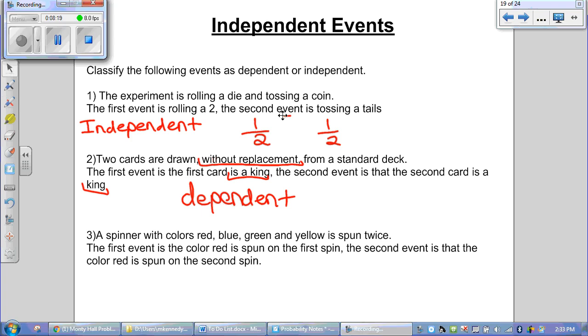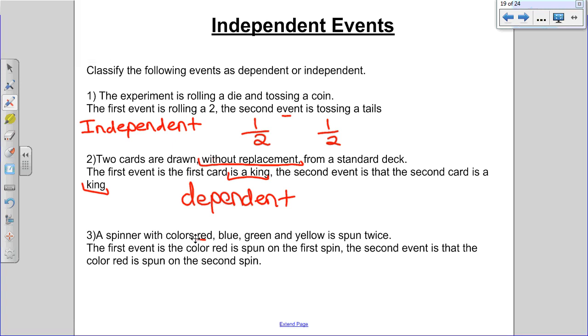Okay, so if you're looking at this, you have a spinner. You spin it, you get red. You then spin it again. The first time I spun it, what were the odds I got red? I should say probability. What's the probability I get red the first time? Yep, there's 1 red, and then 1, 2, 3 other colors, so it'll be 1 out of 4. That's my probability the first time I spin it.